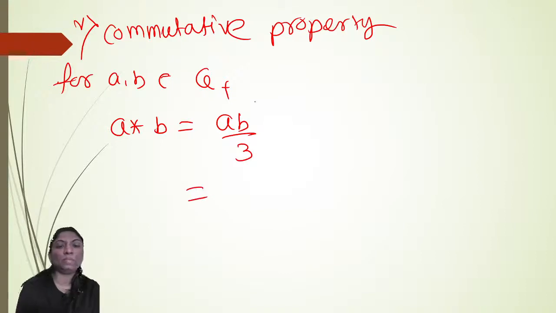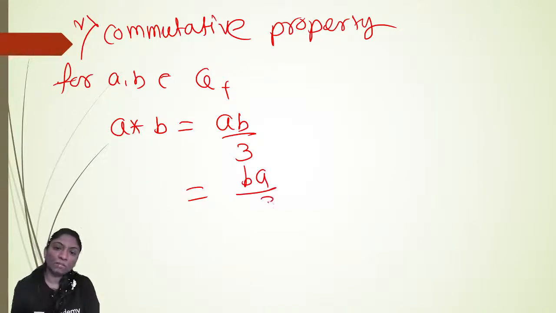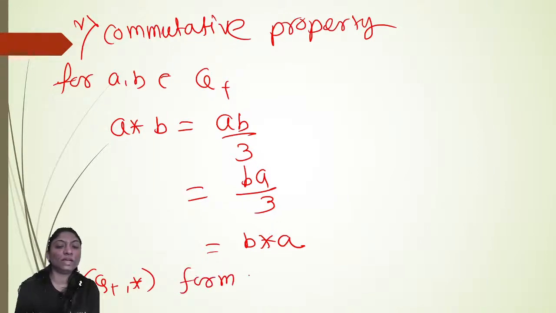But a and b both belong to Q plus, so a into b is the same as b into a by 3. So b into a by 3 means b star a. So the commutative property also holds in the set of positive rationals with respect to the defined operation star. Therefore, Q plus with respect to the defined operation star forms an abelian group.